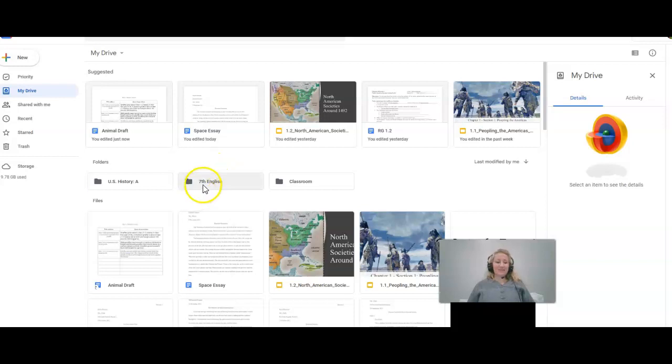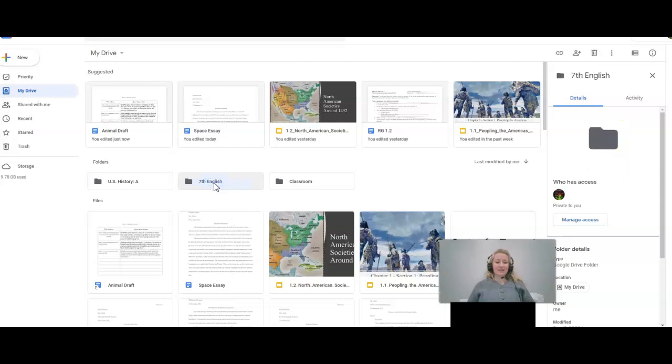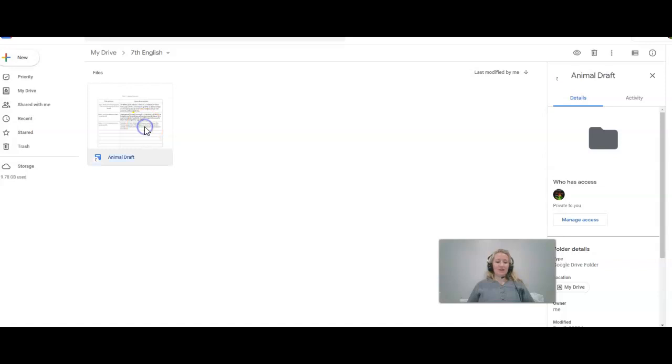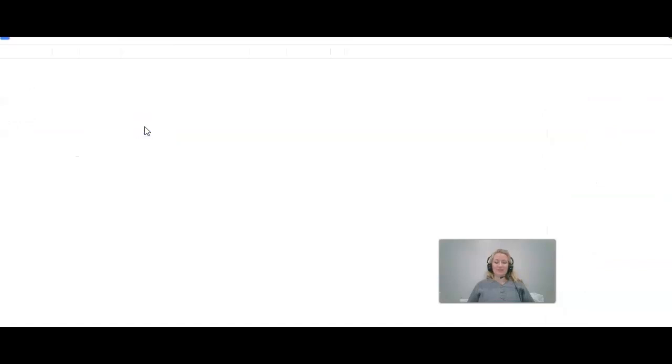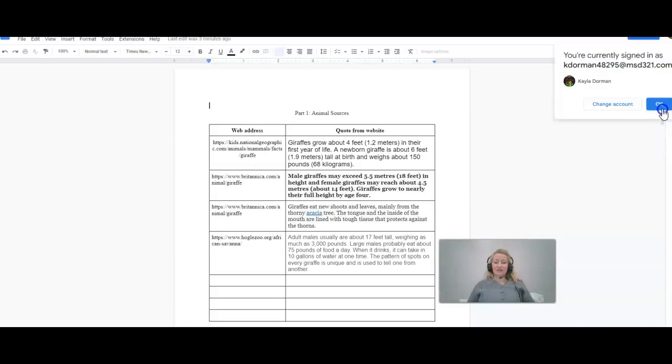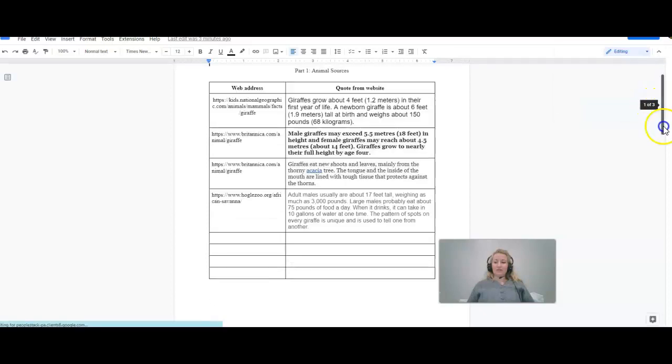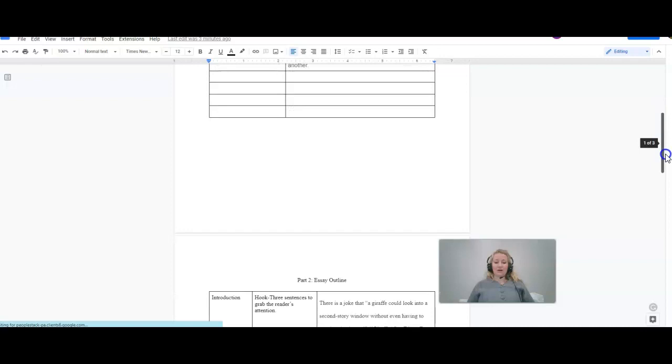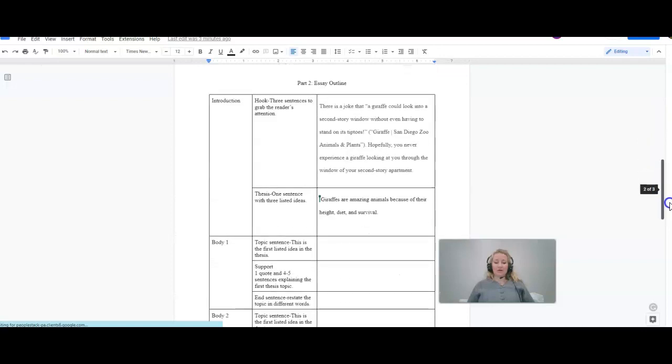Okay, we are opening up our English 7th folder, and we're continuing on our animal draft. And we just finished our first paragraph called the introduction. And now we are moving to our first body paragraph.